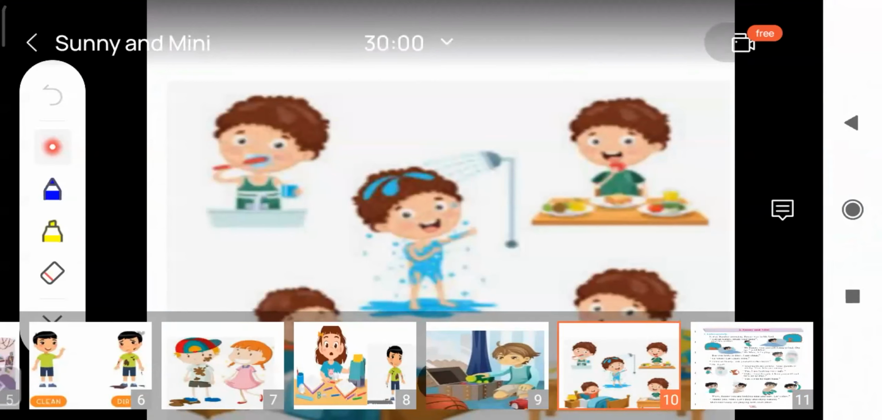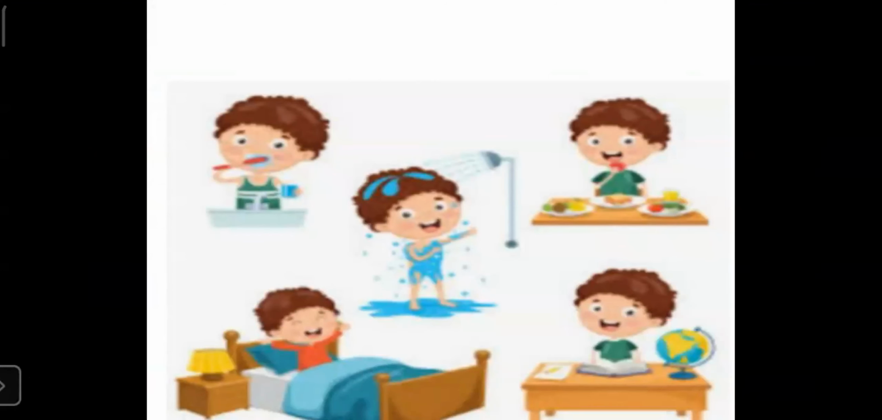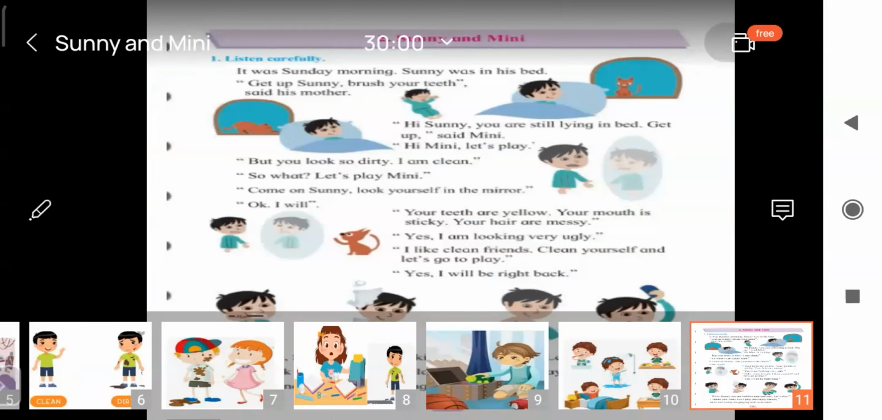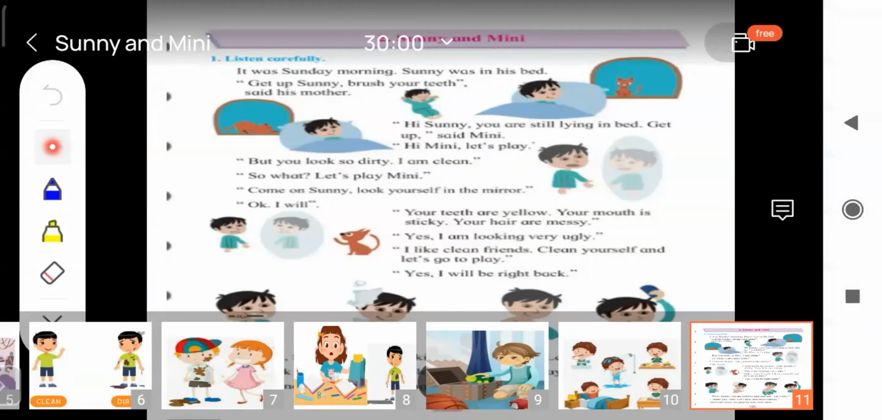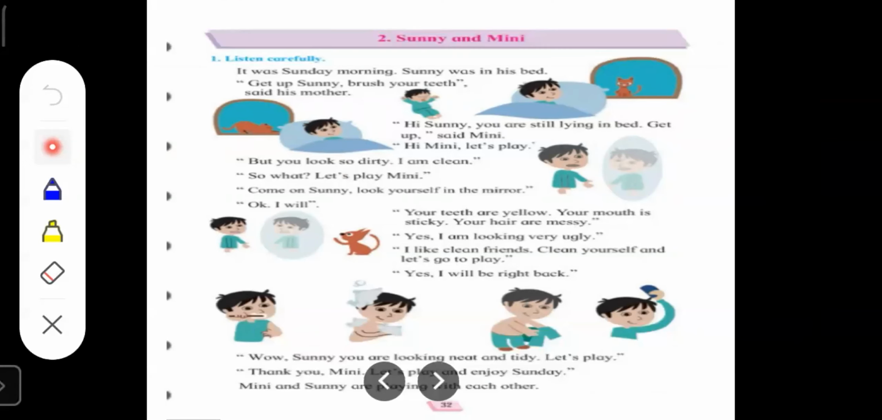So children, in this lesson, we can see that the pet cat is talking to the boy named Sunny. So what is the pet cat telling? The pet cat is telling Sunny, get up, Sunny, you are still lying in the bed. So Sunny is telling, hi Minnie, let's play. Sunny is still lying in the bed and he is telling Minnie, let's play.